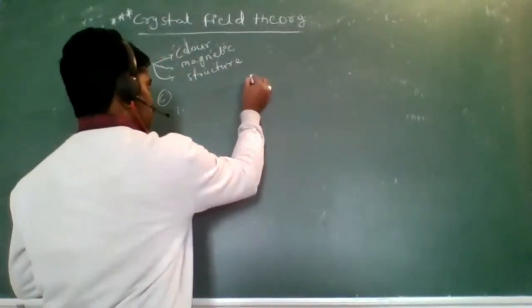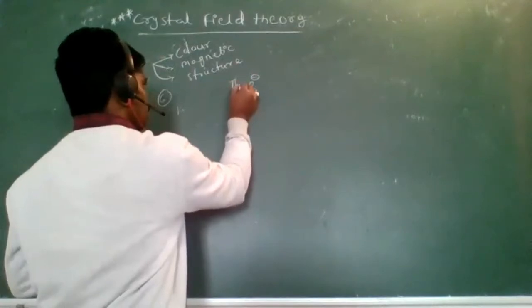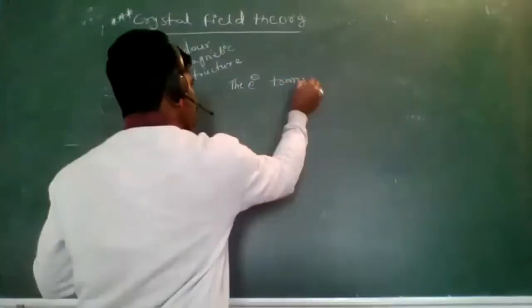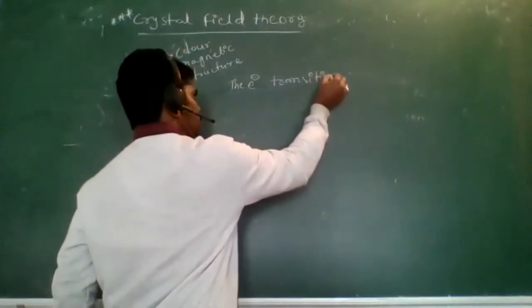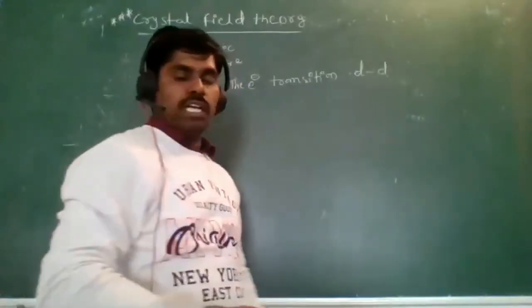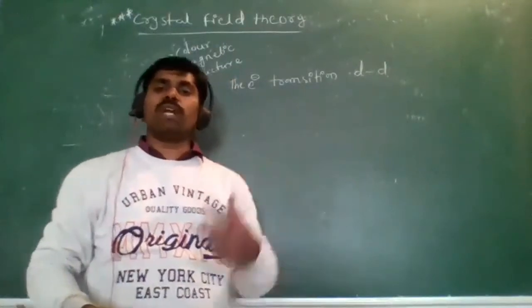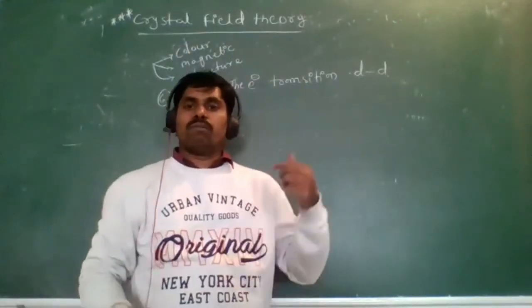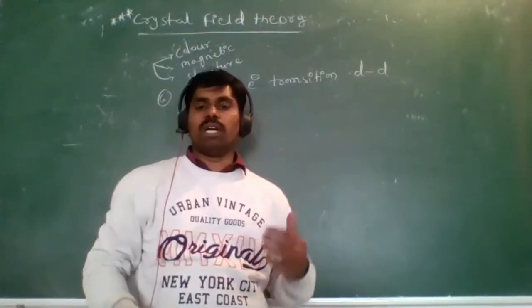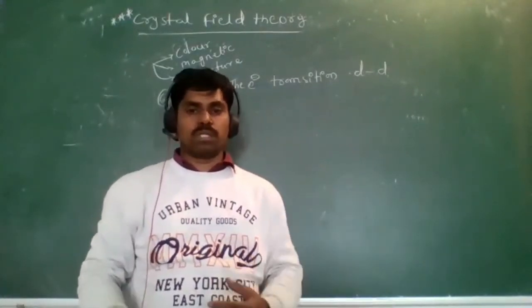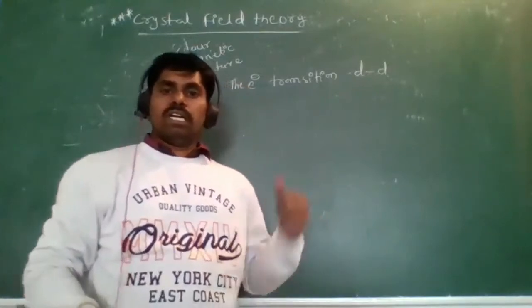The electrons move from one d orbital to another d orbital within the same subshell, and that is what we call the d-d transition.